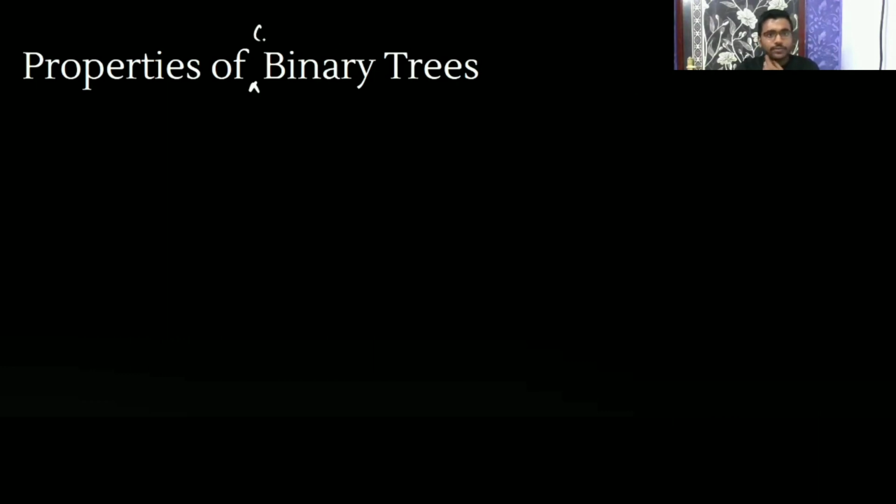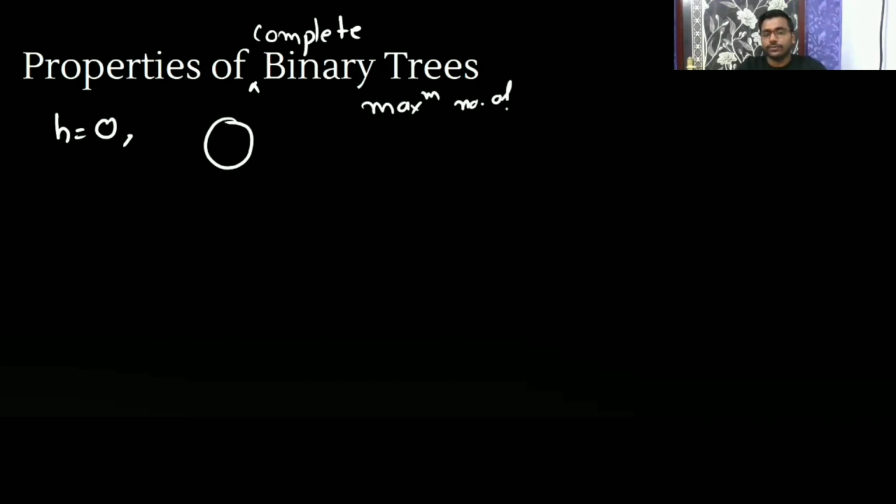You can say this as a property of a complete binary tree. If you have height 0, how many nodes will you have in that tree? For height 0, the maximum number of nodes you are going to have is 1. When height is 1, how many nodes are you going to get?